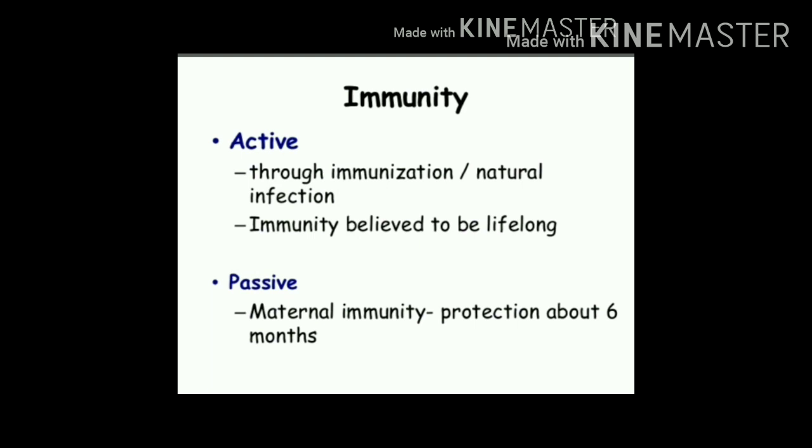Why is this so? Because up to the age of 6 months, maternal antibodies provide protection to babies. Immunity can be acquired after natural infection or after vaccination. In both cases, immunity is lifelong. It means those people who suffer from poliomyelitis or who take the vaccine become immune to poliomyelitis for a longer period.